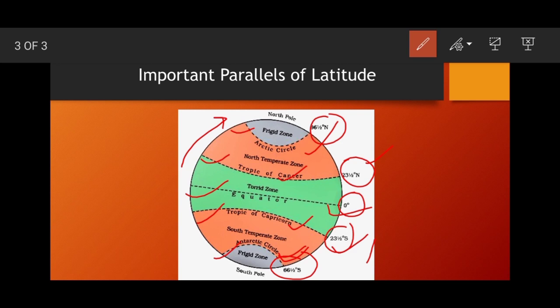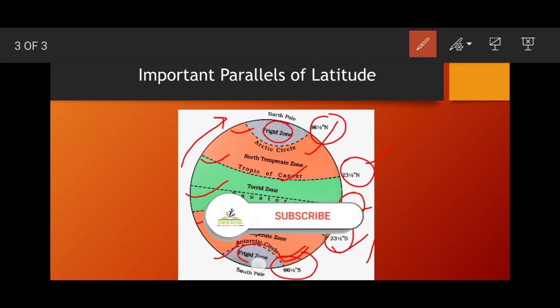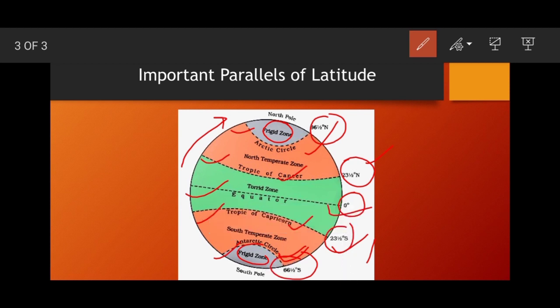Areas north of the Arctic Circle are dark for 24 hours near December 21st, and areas south of the Antarctic Circle are dark for 24 hours near June 21st. Almost all of the continent of Antarctica is located south of the Antarctic Circle, and this is the frigid zone. Frigid zone means the coolest area. So this is all about the important parallels of latitude.